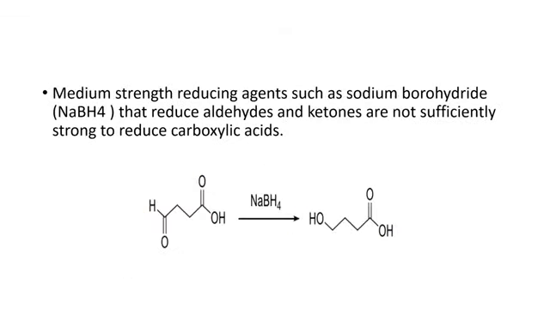Students, here we are using a medium strength reducing agent such as sodium borohydride. It will simply undergo reduction and it will be very selective. You will see in this reaction, everything remains the same. The only thing you will see is that the reduction takes place here. This carbonyl portion is converted into this one, as shown here. As a response, you will see that the ending here is a hydroxyl, and here we have C double bond O H, which is the representation of an aldehyde group. Next slide.